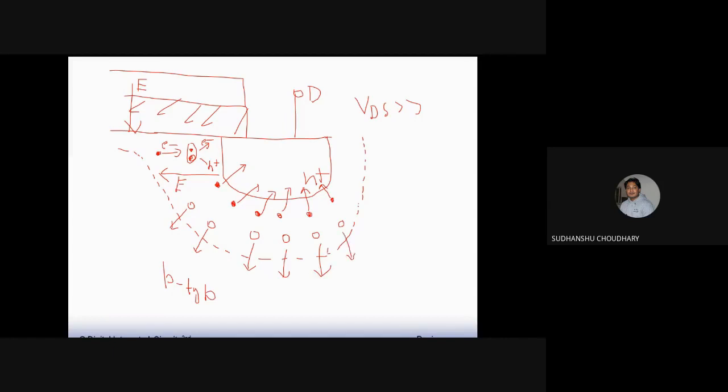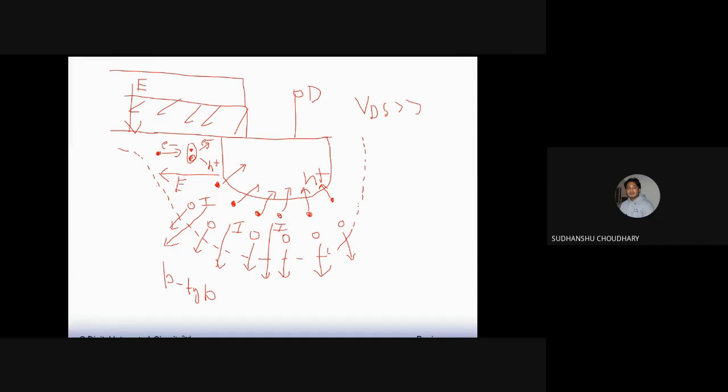That current may be directed from drain to bulk. Yeah? So drain to bulk, that is, reverse currents are possible. We have a current here from drain to bulk. Okay, so currents are possible because of movement of these electrons or holes. Right. So drain to bulk conduction is possible.